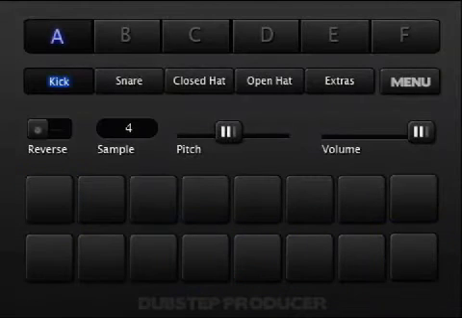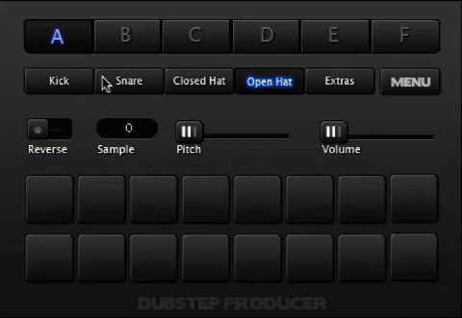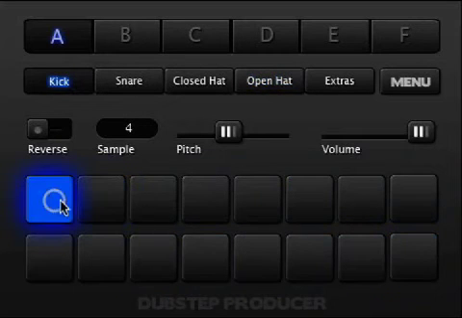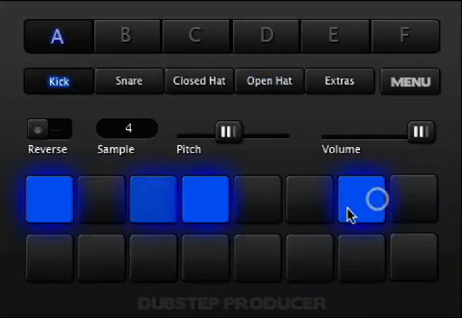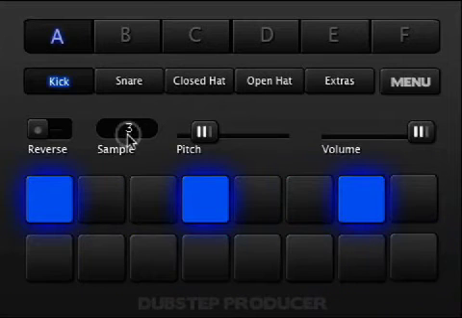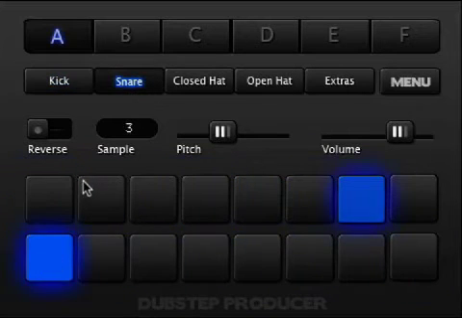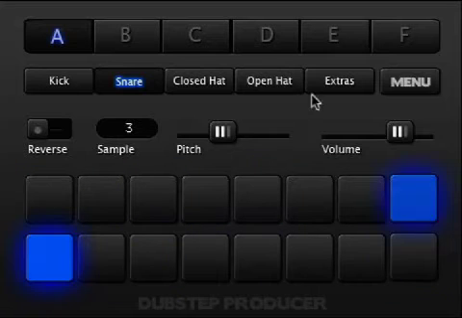The drum module is a 16-step sequencer with 5 channels, including kick, snare, closed and open hats, and extras. You can independently adjust the pitch of each channel. You also have a number of samples to choose from, which you can toggle by clicking in the sample window. So toggle through those channels and light up those steps, and you'll have a beat going in no time.